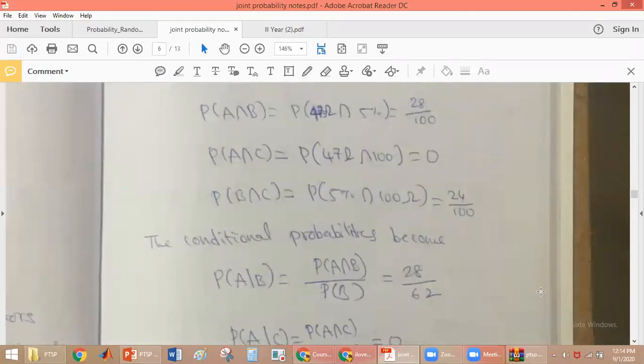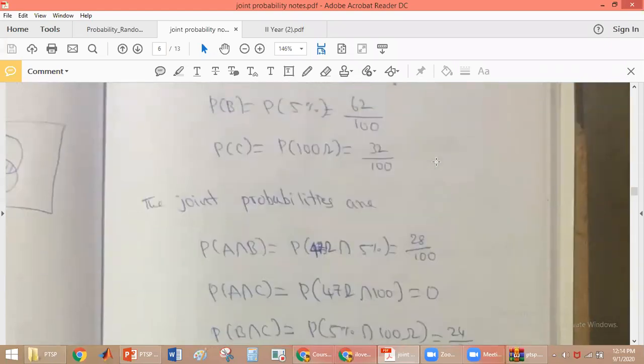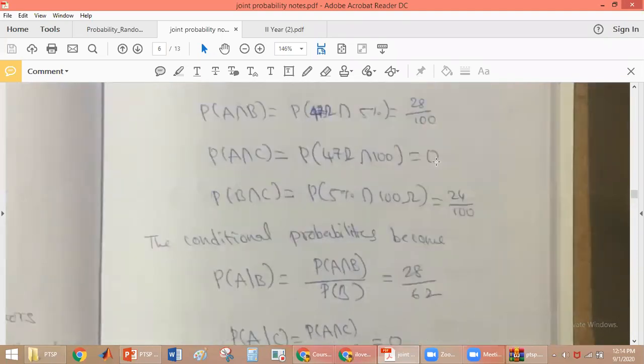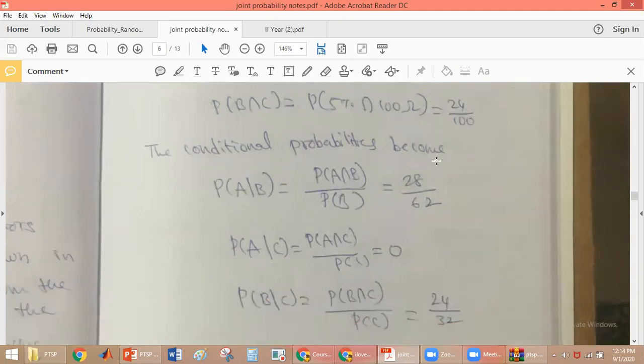Now you see conditional probability. Conditional probability is the probability of A given B. It means the probability of getting a resistance of 47 ohm with 5% tolerance. Here A intersection B is 28 by 100. Probability of B is 62 by 100. So what you get here is 28 by 62. Similarly, probability of A given C is probability of A intersection C divided by probability of C. Anyway, the numerator is 0, so this value is equal to 0.